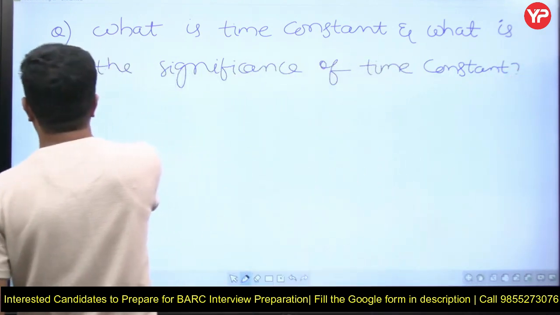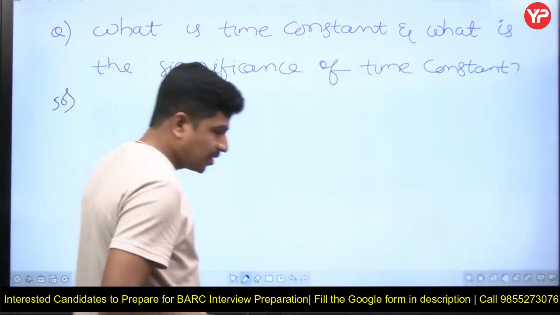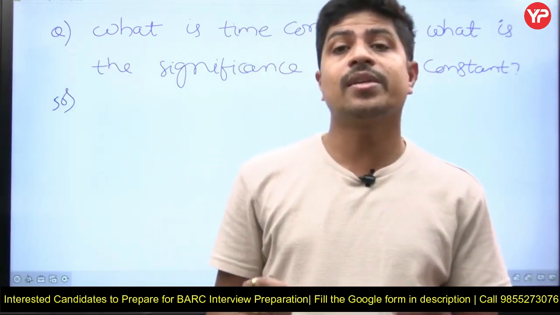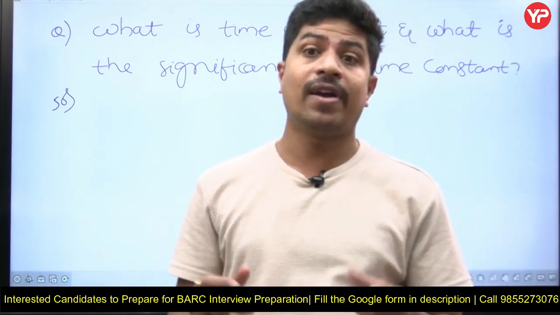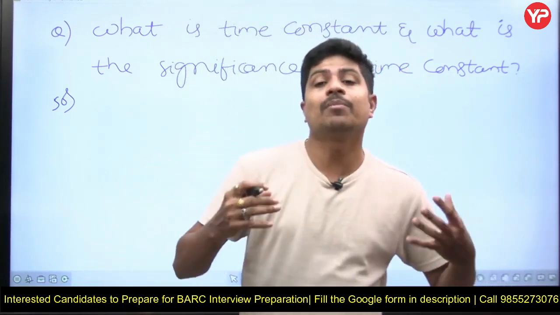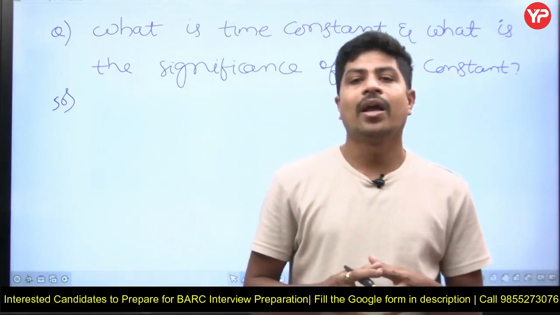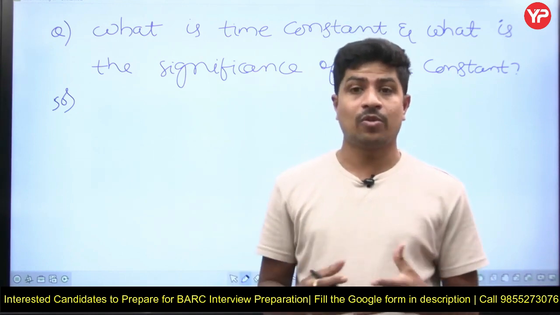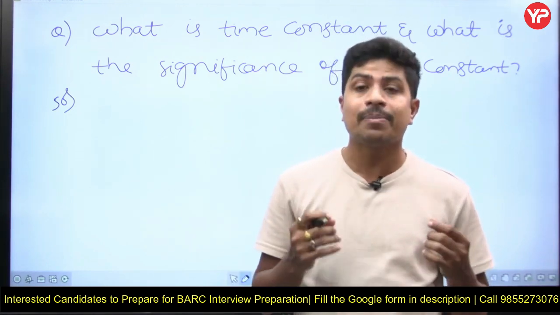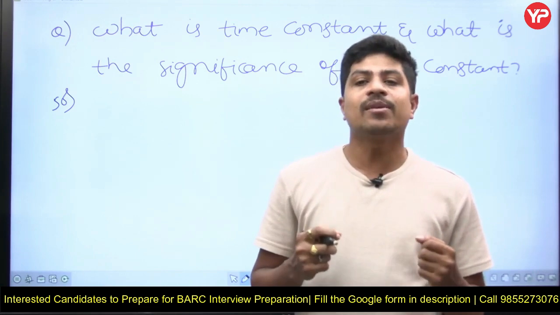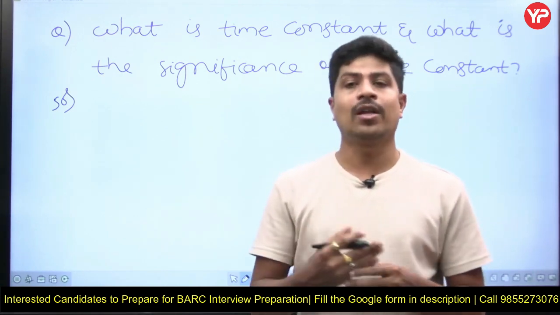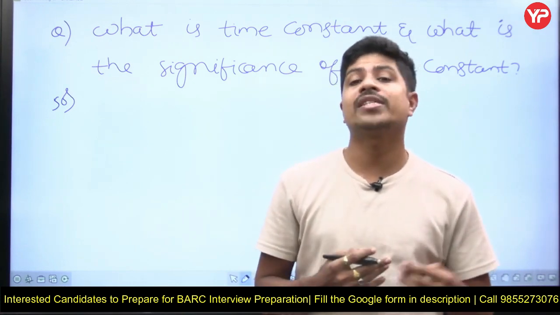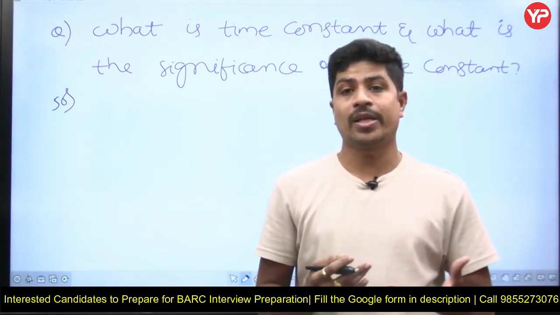It is a very simple definition, all of you know what time constant is. It is the time taken by the step response to reach 63.2% of its final value or steady state value. Then immediately the question that can be asked is, why only step response? Why not ramp response or parabolic response?